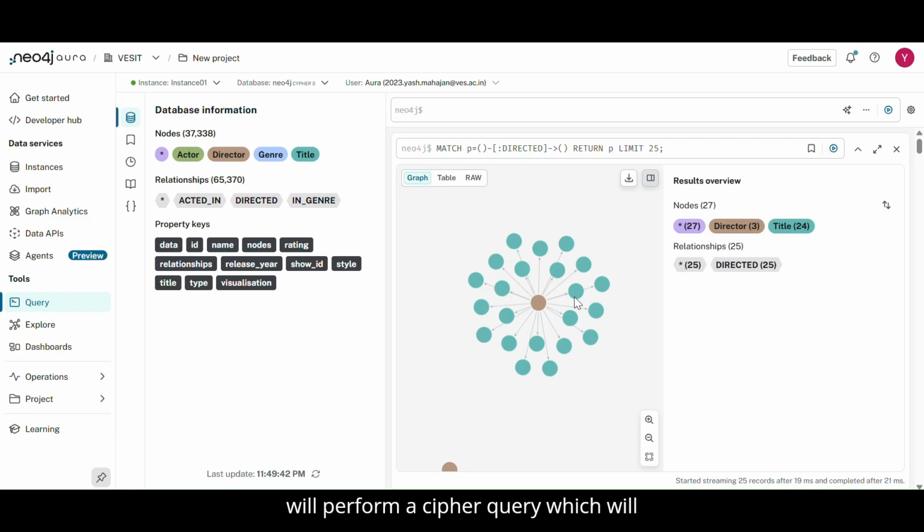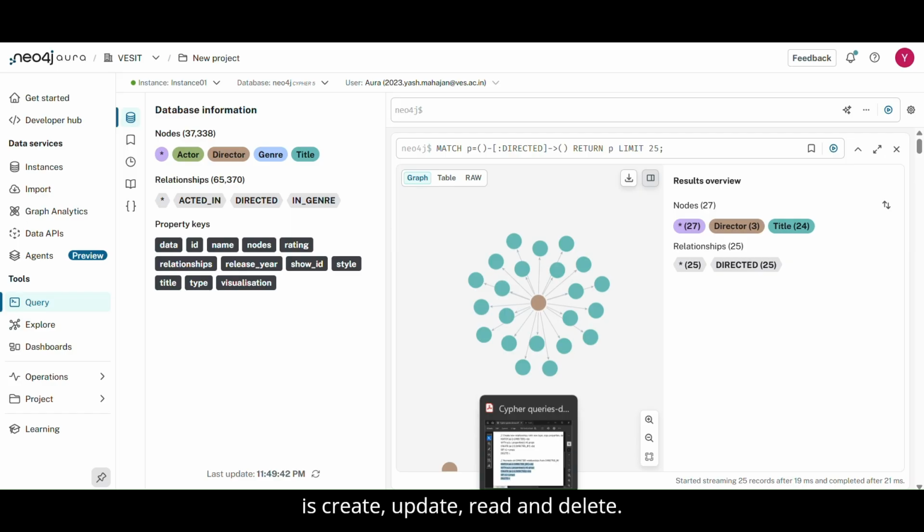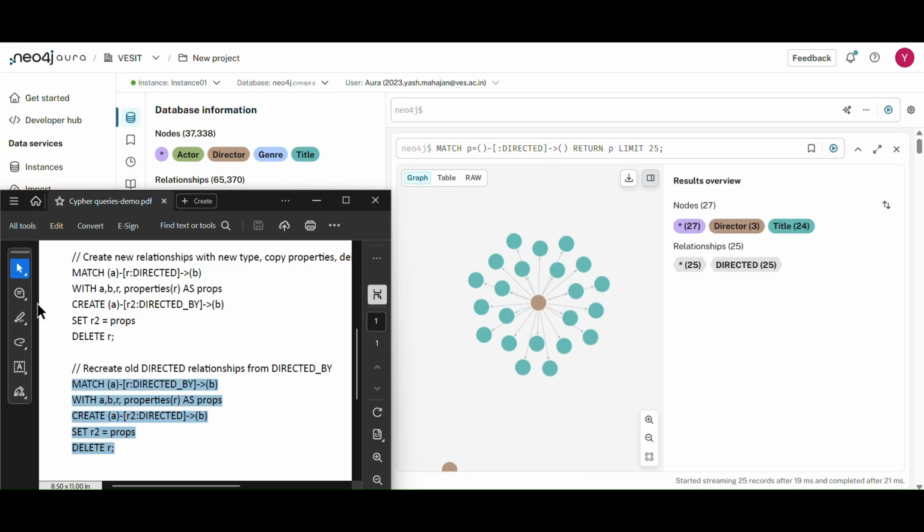Now we will perform a Cypher query which will contain all the 4 CRUD operations, that is create, update, read and delete. Here we will create a new relationship with new type properties and delete the old one.